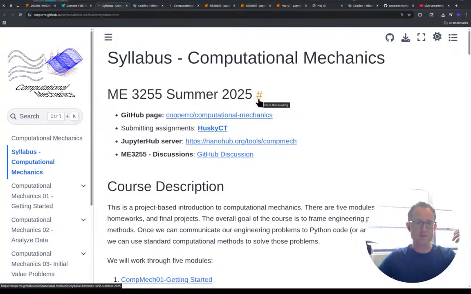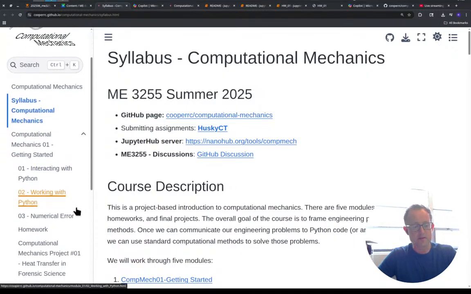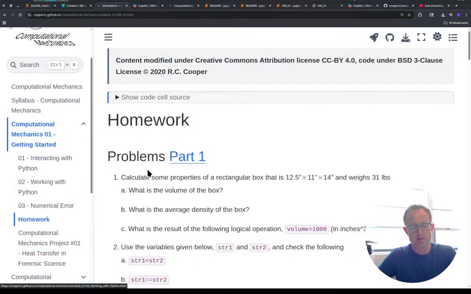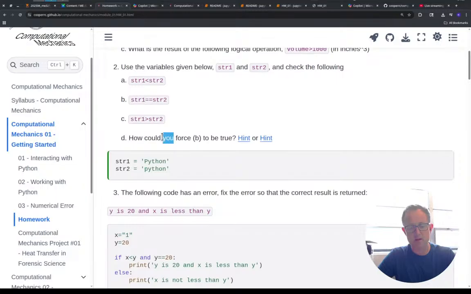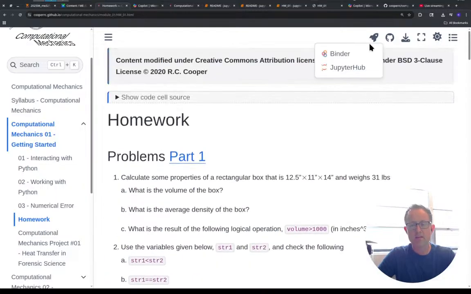You don't have to do anything with that repository. It's just meant to be a place where you, quote unquote, bought the textbook. The textbook is free and it's all online here. So let's go down to the homework in module 1, and here there's stuff, but I can't edit anything.